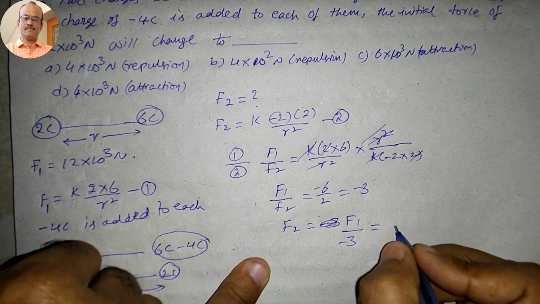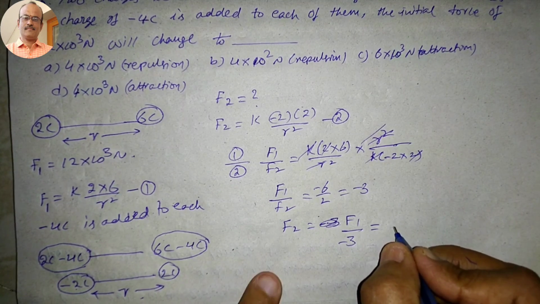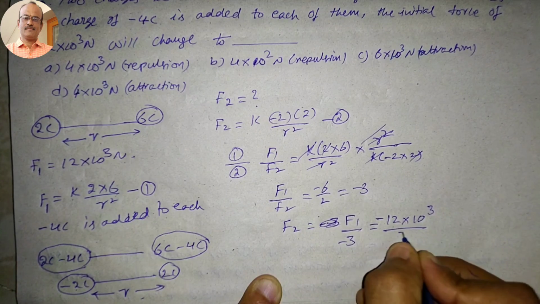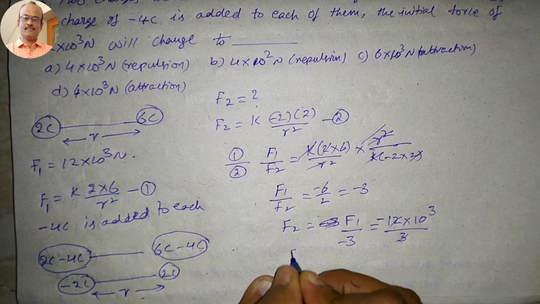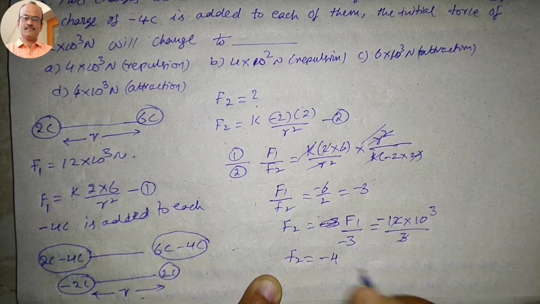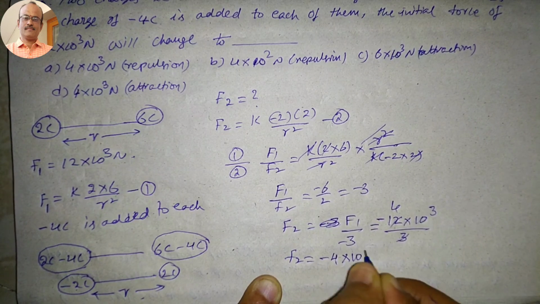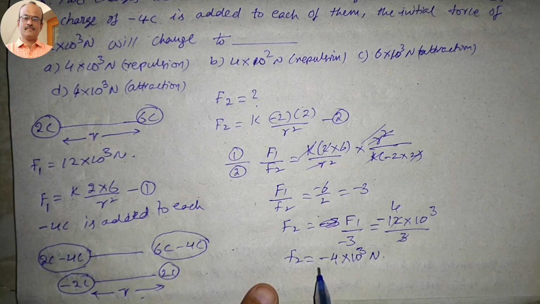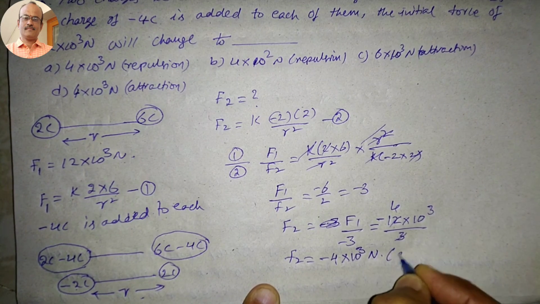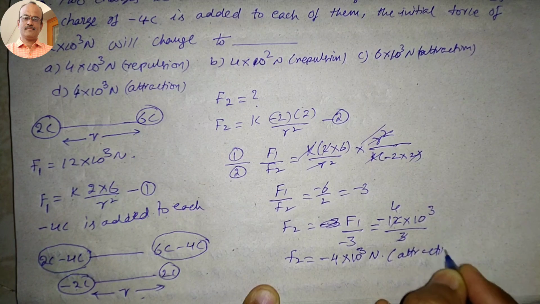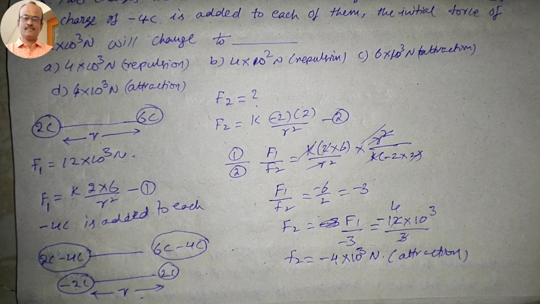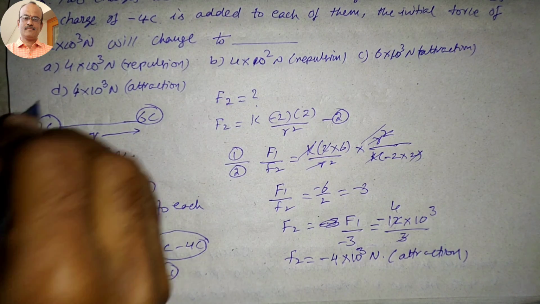F1 is given as 12 into 10 to the power of 3 newtons, divided by minus 3. So F2 is equal to minus 4 into 10 to the power of 3 newtons. Here we got the negative value, and negative means attraction. So 4 into 10 to the power of 3 newtons of attraction is possible. Which option is correct here? Option D is correct.